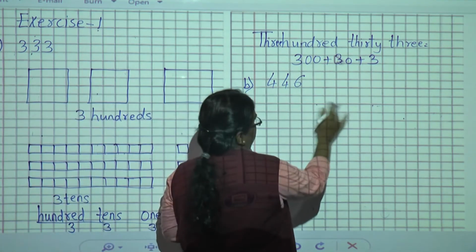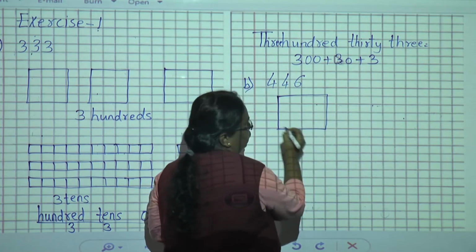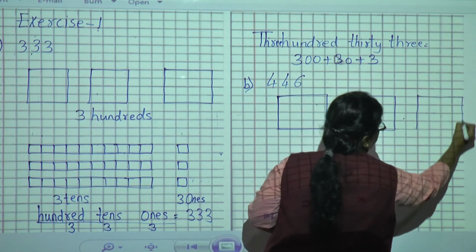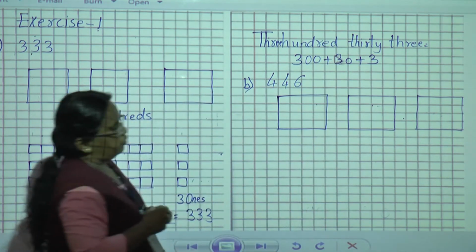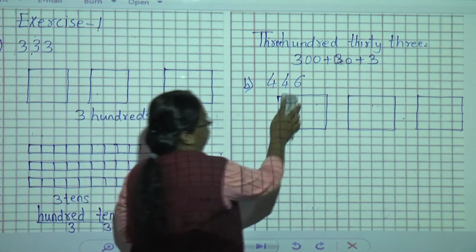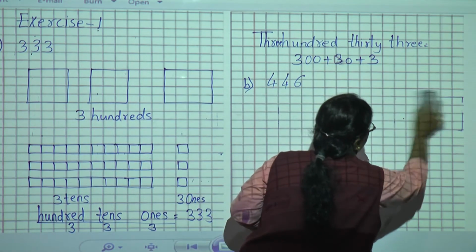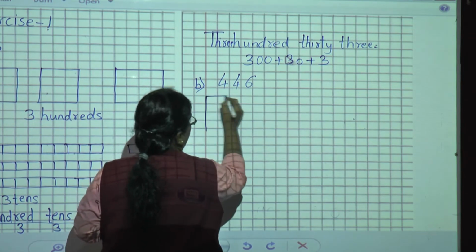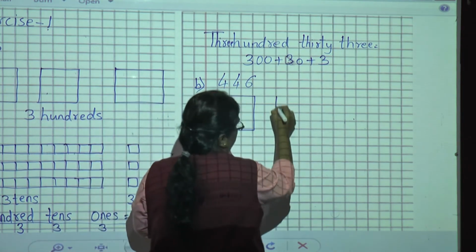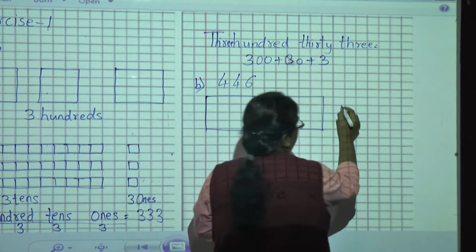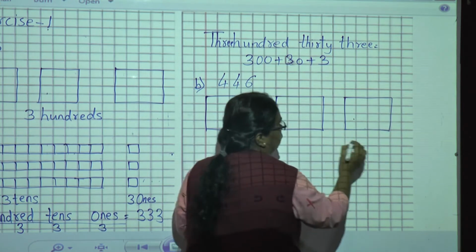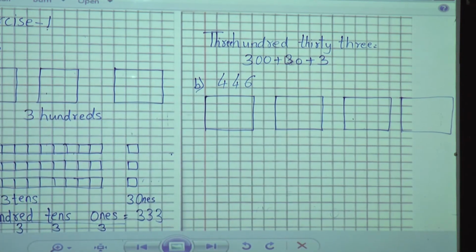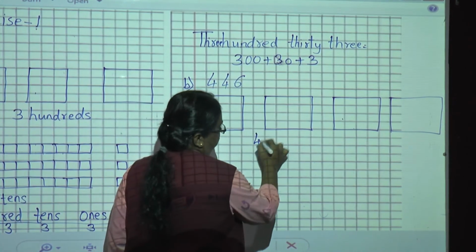Four sheets. 1, 2, 3, 4. How many sheets are there? 4. Okay, 400. So this is called 400.